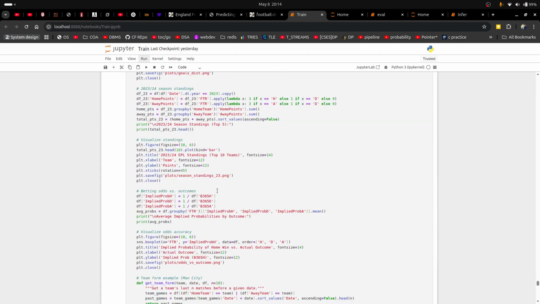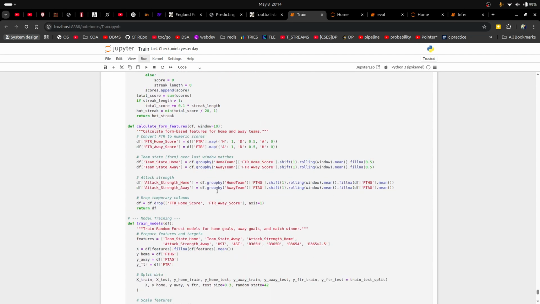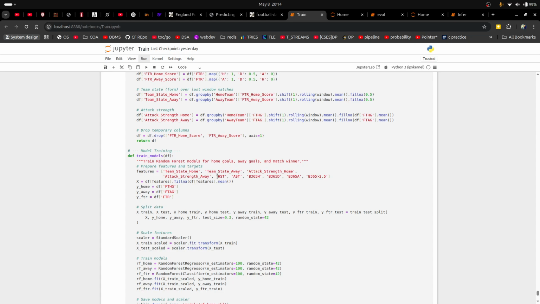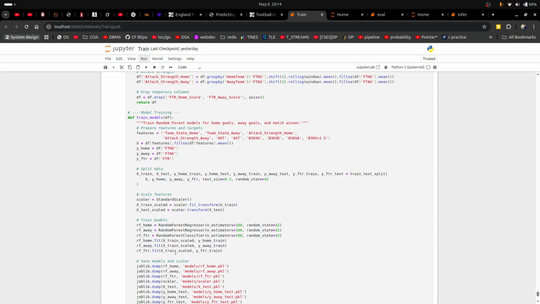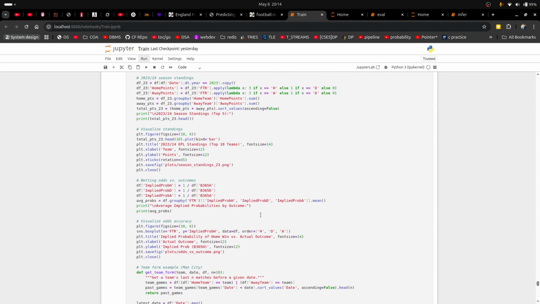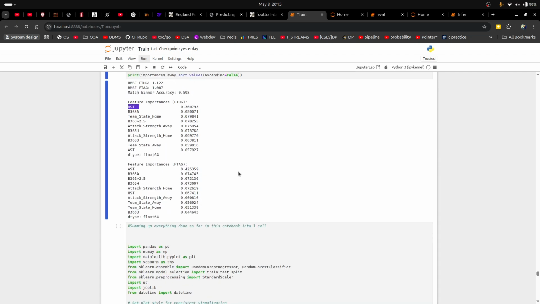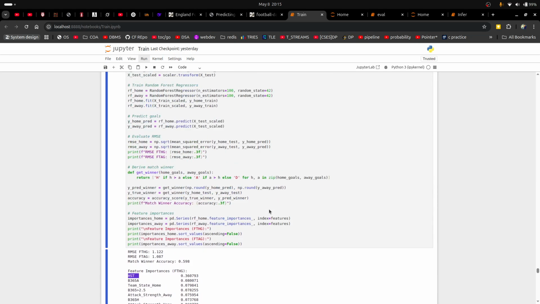Then since we had already incorporated the betting odds, we were concerned whether we were parroting the betting odds, in the sense that was our model too heavily reliant on them? Were we just parroting whatever the betting odds predicted? So we tried to do an analysis of that.